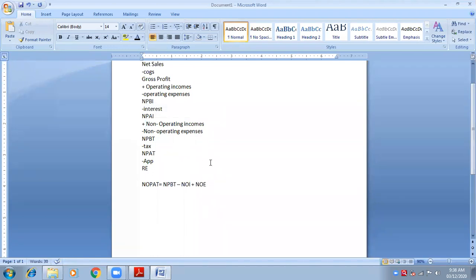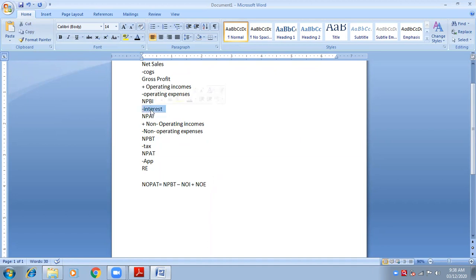Come on, tell me what we need to add. Non-operating expenses. And what we need to deduct? Non-operating incomes. Okay, so we will get net profit after interest. Yes, after interest.